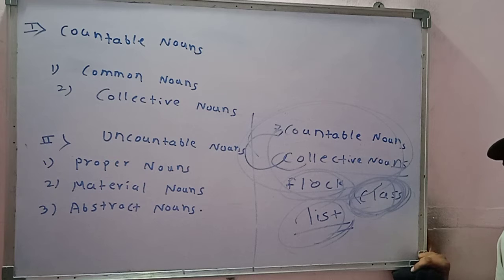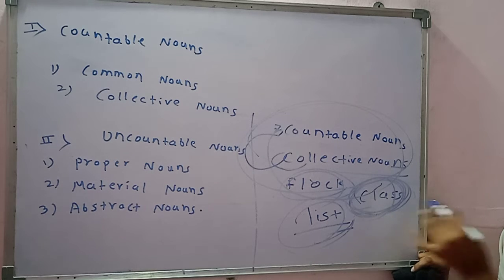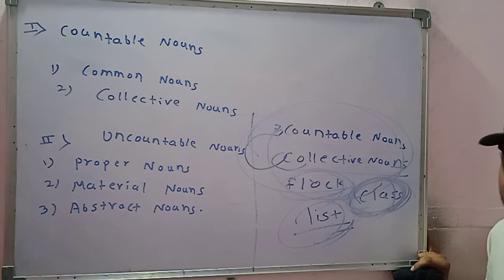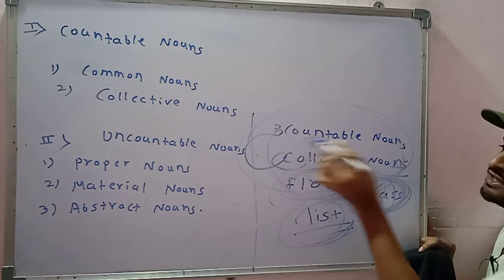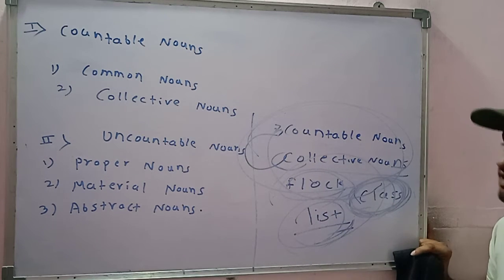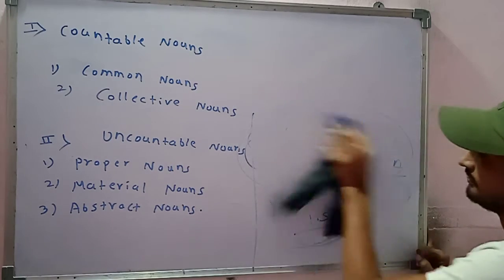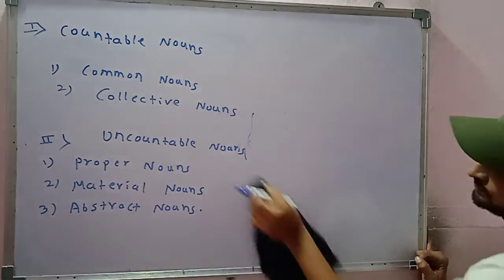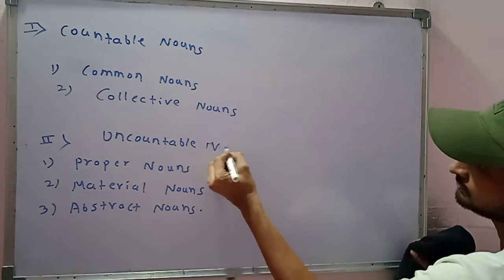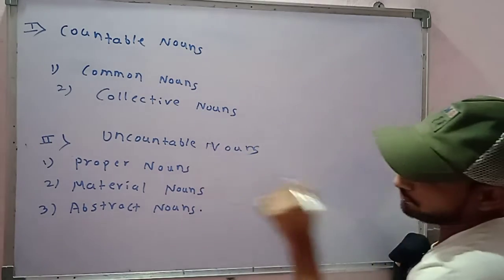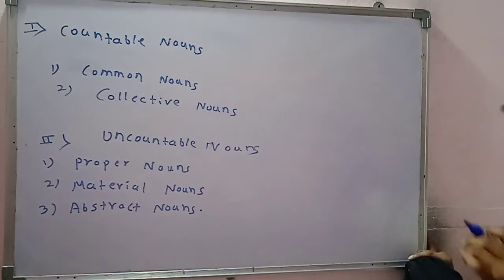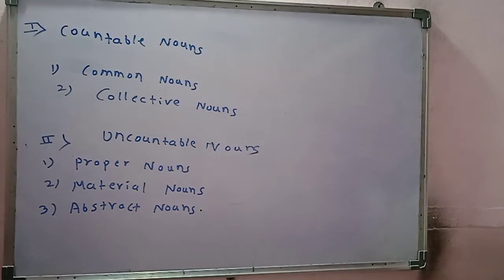Count means what? You can actually count it in numbers, like 1 2 3 4. You can count how many students: 1 student, 10 students, 5 students. You can count the number of birds, like 5 birds, 6 birds, 7 birds. So all these examples are of countable nouns, because you can count them in numbers. Okay, now we will see what an uncountable noun is. Proper noun, material noun and abstract noun all come under uncountable nouns. Okay, now we will see one by one.